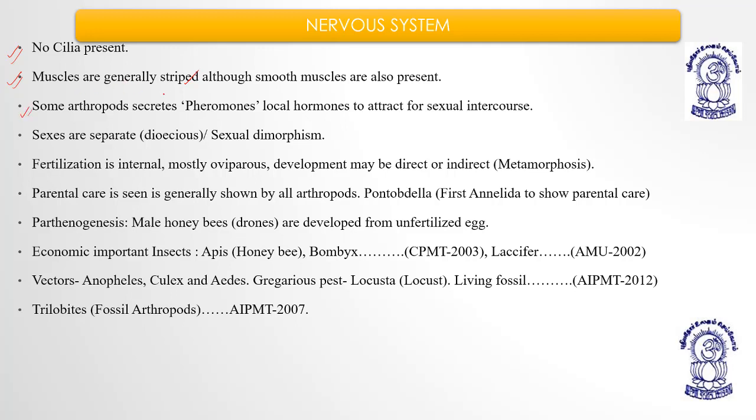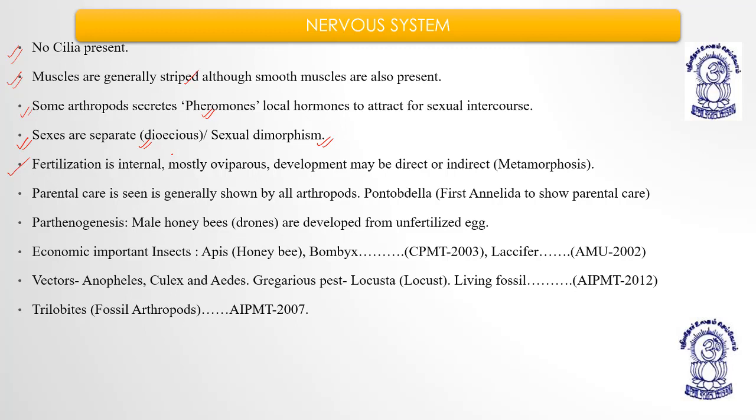Some arthropods secrete local hormones which are known as what? Pheromones. Pheromones are secreted during the breeding season to attract the opposite partner for sexual intercourse. Sexes are separate, meaning they are dioecious. They show sexual dimorphism. Fertilization is internal. Mostly they are oviparous, egg laying. Development may be direct or indirect.